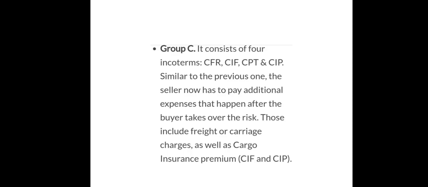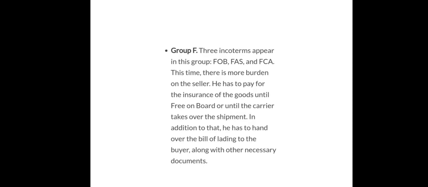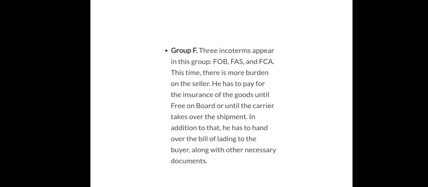In group C, carriage and freight: CFR, CIF, CPT, CIP. Similar to the previous one, the seller now has to pay additional expenses that happen after the buyer takes over the risk. Those include freight or carriage charges, as well as cargo insurance premium. So CFR, CIF, CPT and CIP come under group C.